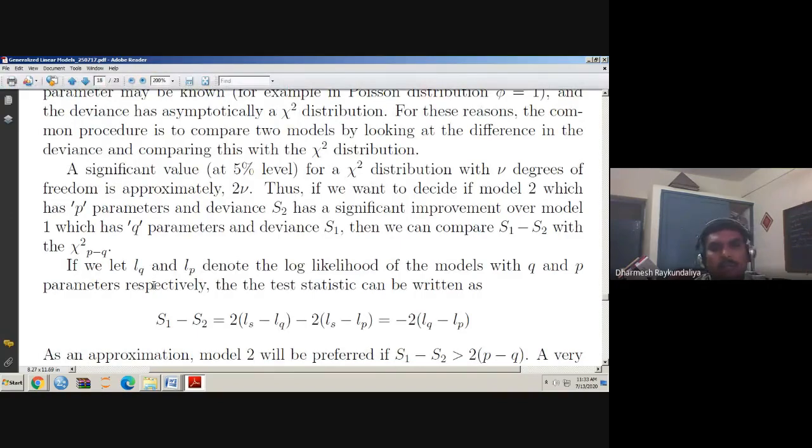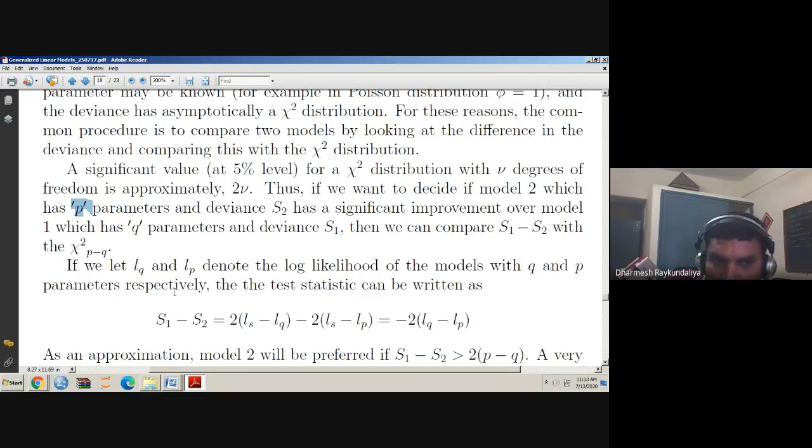If we let LQ and LP denote the log likelihood of the models with Q and P parameters respectively. LQ is the log likelihood of the model having Q parameters, which is model 1. And LP is the log likelihood of the model under consideration, which is having P parameters. So it is model 2.